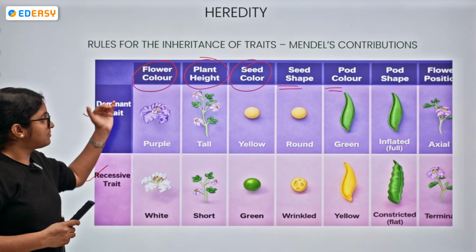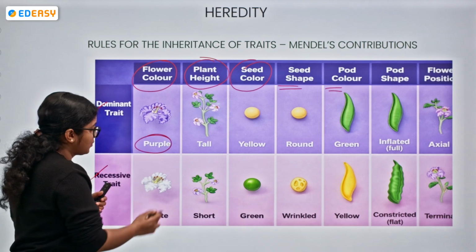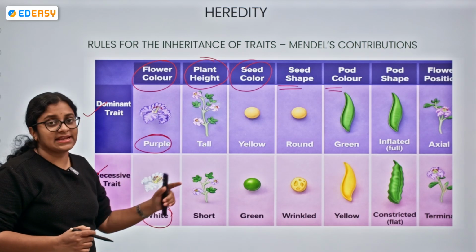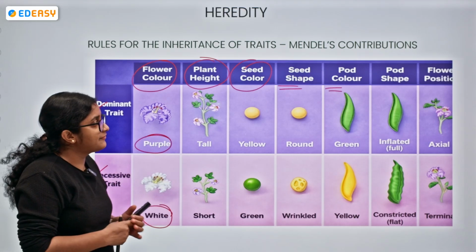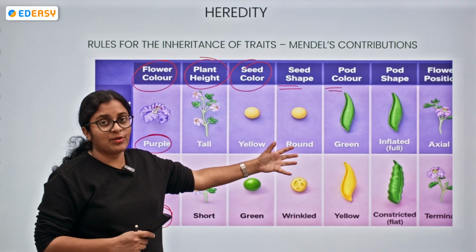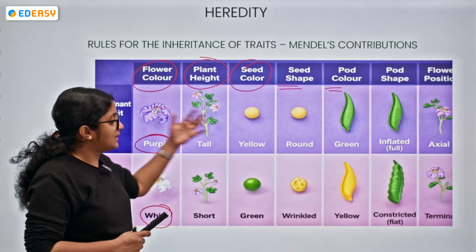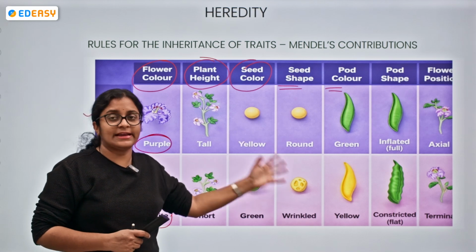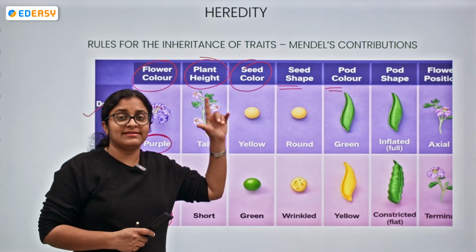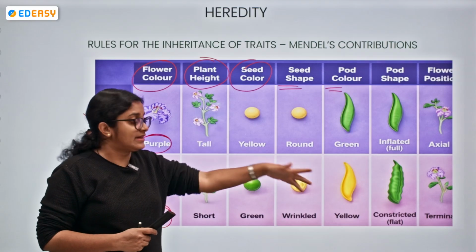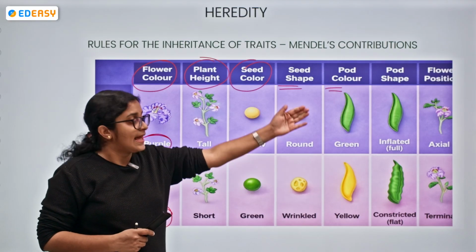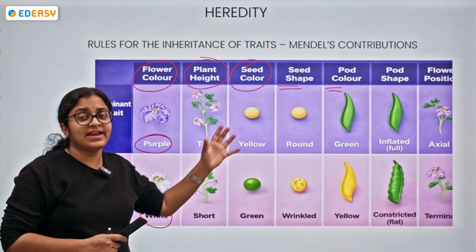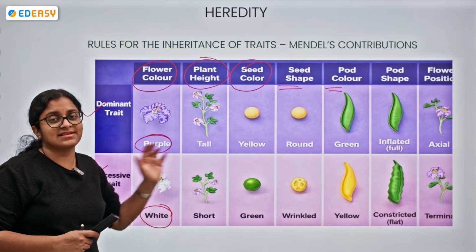As of now, just remember: for flower color, purple is dominant and white is recessive. Plant height: tall is dominant, short is recessive. Seed color: yellow is dominant and green is recessive. Seed shape: round is dominant and wrinkled is recessive. Pod color: green is dominant, yellow is recessive. Pod shape: if it is inflated, full, that is dominant; if it is constricted, it is recessive. And finally, the flower position: if it is in axial position, that is a dominant trait, and if it is in a terminal position, that is a recessive trait.